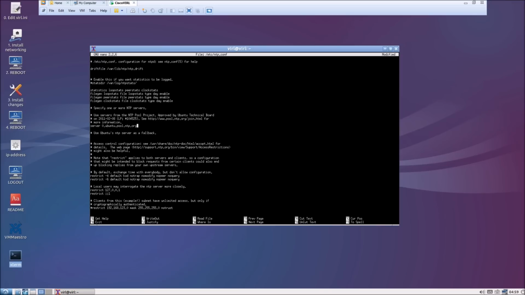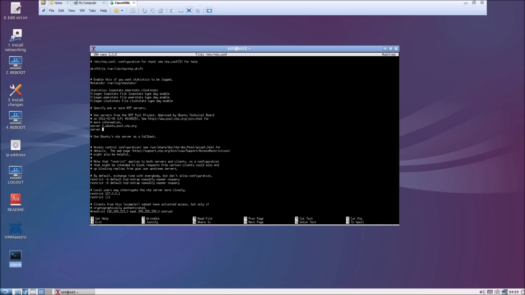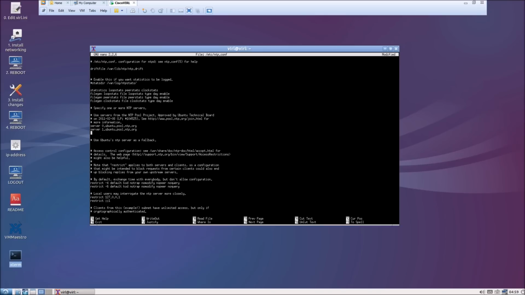The first server I'm going to specify is 0.ubuntu.pool.ntp.org and 1.ubuntu.pool.ntp.org, likewise 2 and 3.